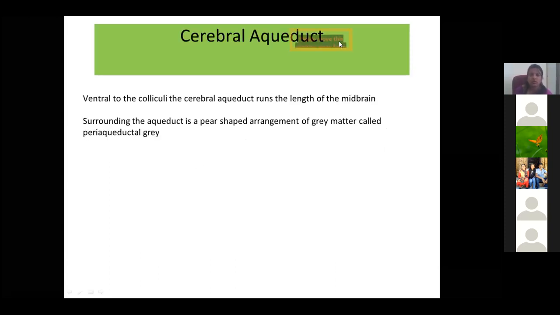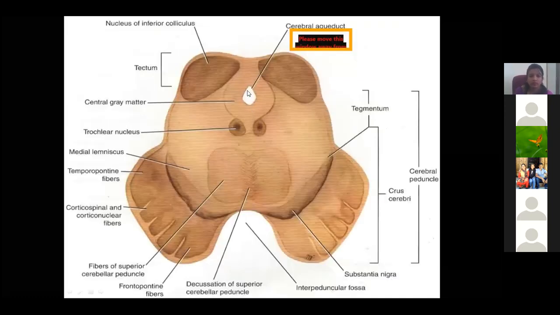As I told you, the cerebral aqueduct is nothing but the connection between the third ventricle and the fourth ventricle. So this is the cerebral aqueduct, a small canal which connects the third ventricle and the fourth ventricle.